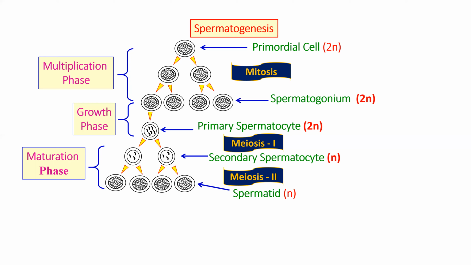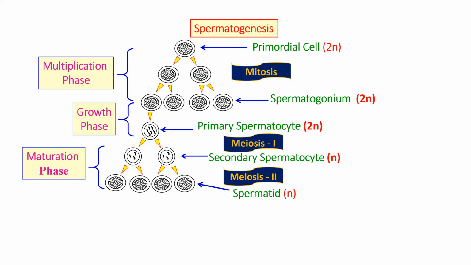So this is a very hit question where usually I have seen my children getting confused about what is the ploidy of primary and secondary spermatocyte. Bachcha, the ploidy of primary spermatocyte is 2n because it is formed from your spermatogonium, and there no meiosis takes place.